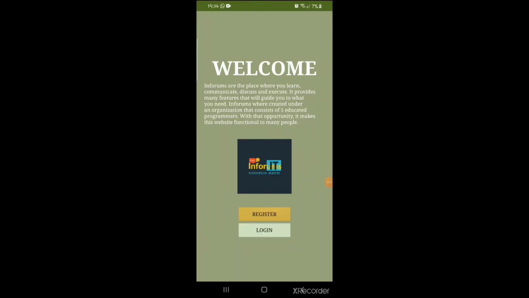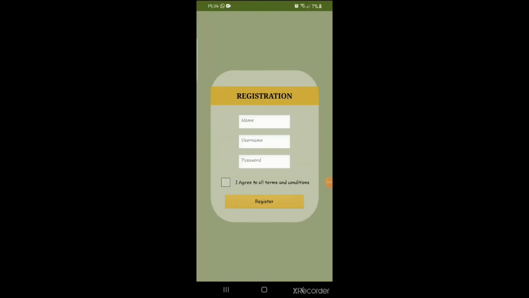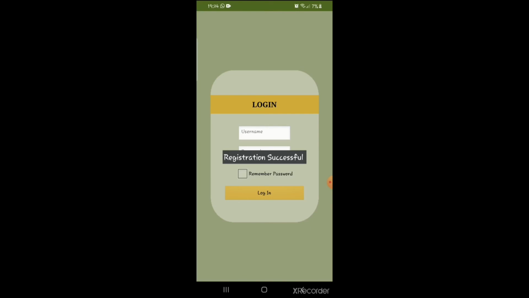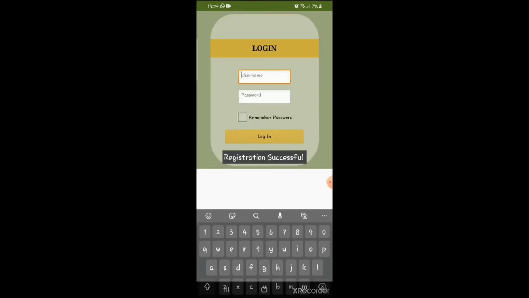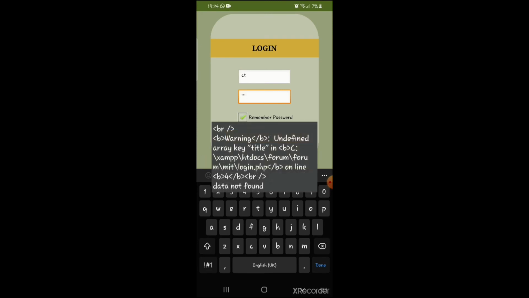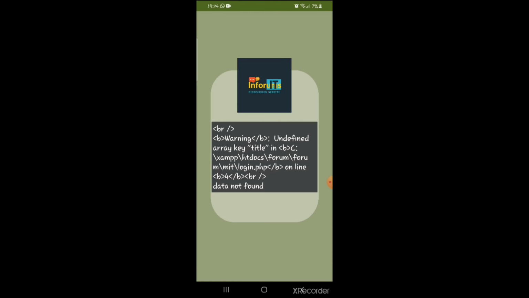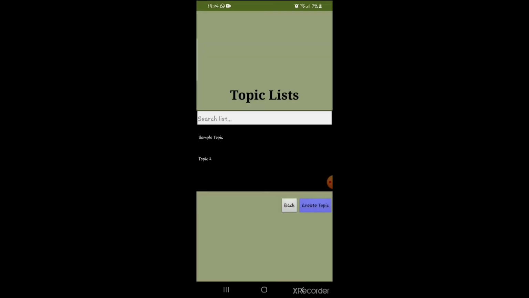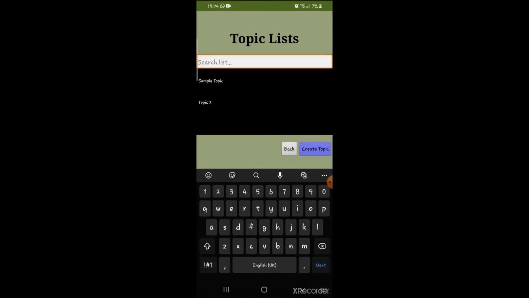Using our mobile phone, first, we need to register. Siti Mariam, username Siti, and your password. Next is the discussion page. Here is the list of topics in our forum, and you can search the title here, like topic.